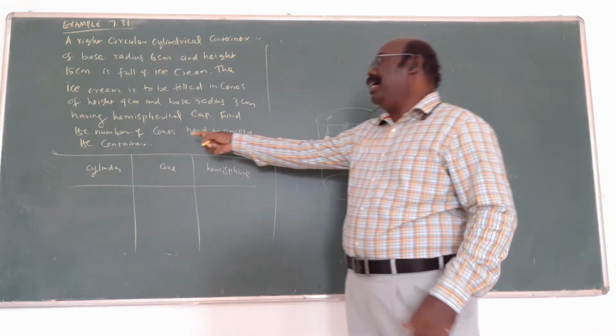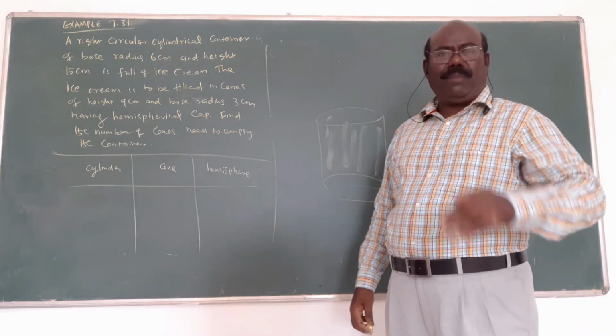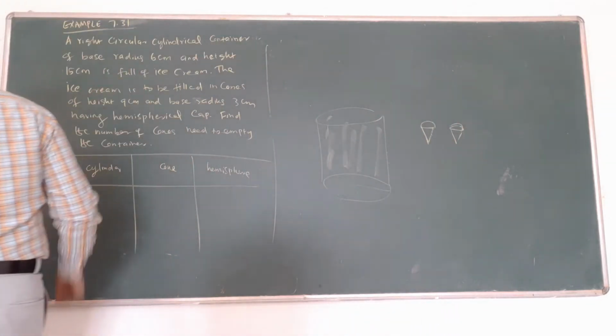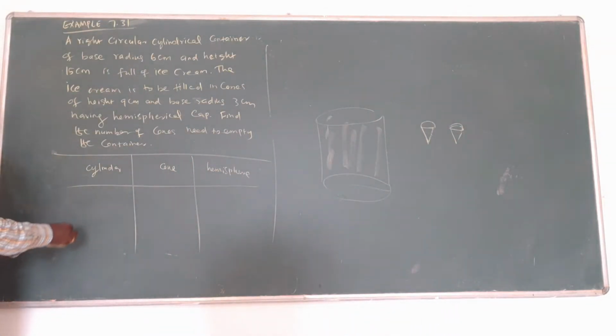Now what is our aim? Number of cones. Divide both and we can answer. Here all the results are given. In the cylinder, what is given? The radius is 6 cm. The height is 50 cm.